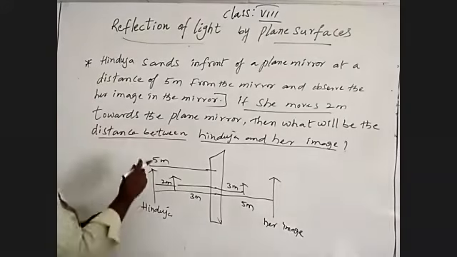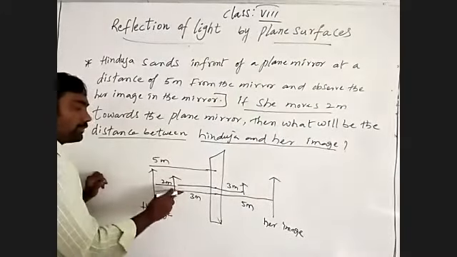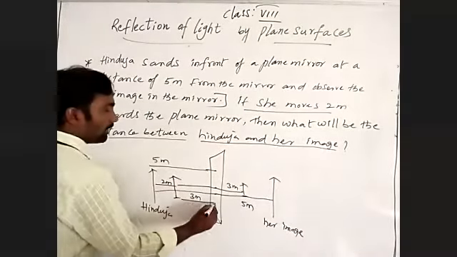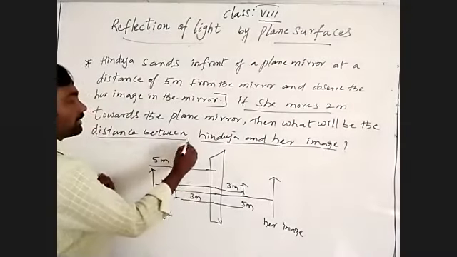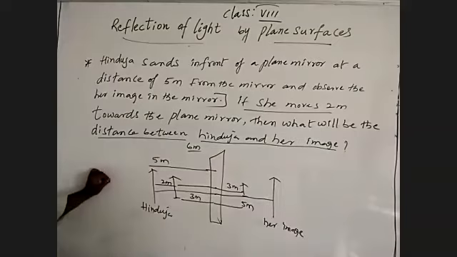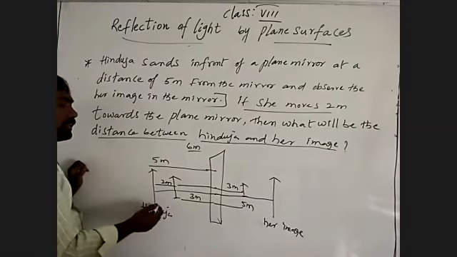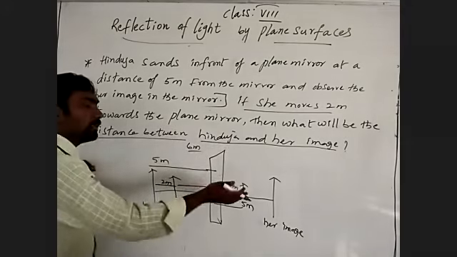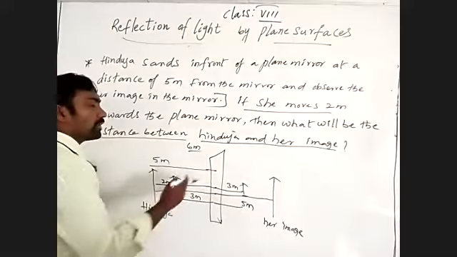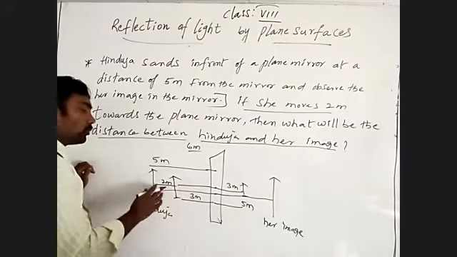But they asked the distance between Hinduja and her image. So here 3 meters and here 3 meters, total 6 meters between her and her image. Before, she was 5 meters in front of the mirror, and the distance between Hinduja and her image was 10 meters. Now she moved 2 meters towards the mirror, so 2 meters decreased.